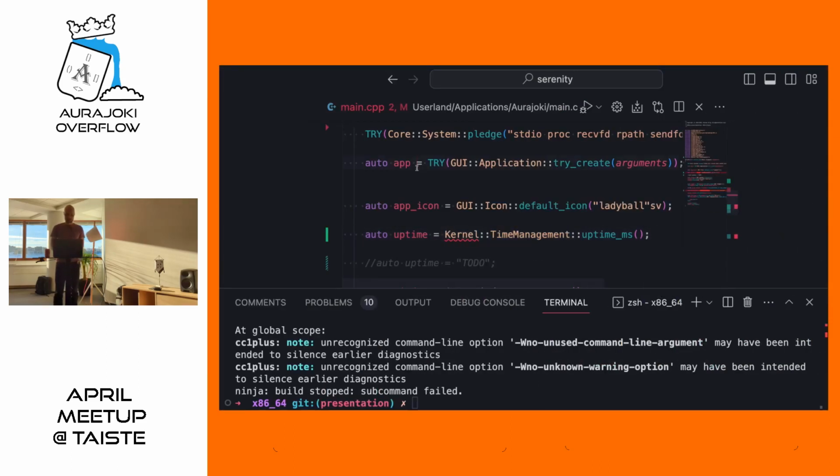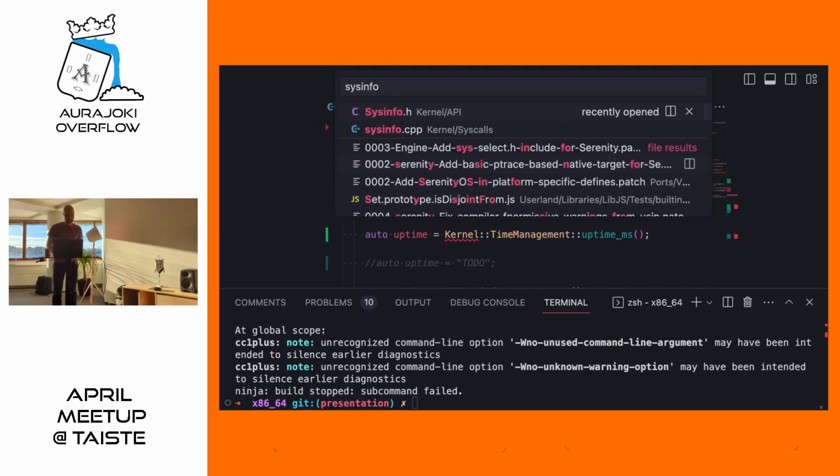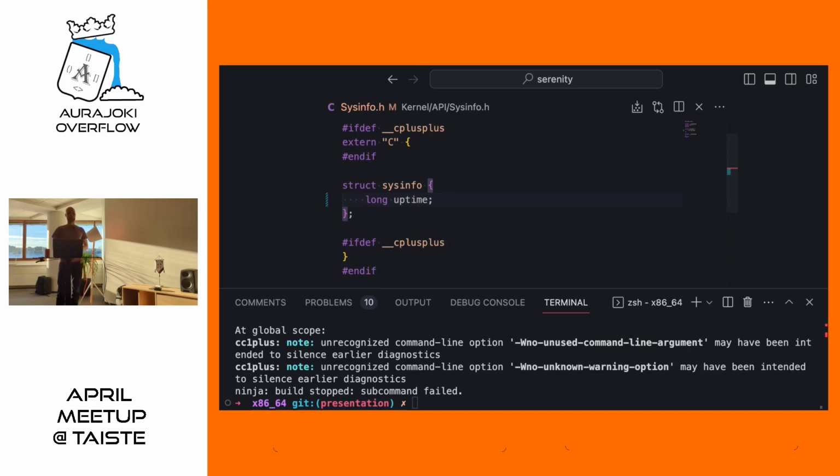And again, I have made quite a lot of work related to that, just to save some time. So first of all, in the kernel API, the system calls can also sort of be thought about as the APIs from our user space applications to the kernel, roughly. Anyway, here's the structure which we use to pass the information from the kernel back to our user space application, back to our Aurajoki application. It has the uptime member. I omitted the rest of the fields just to make it a bit simpler, right?